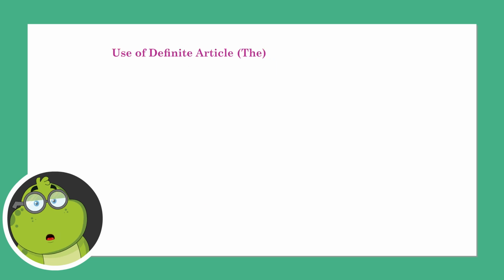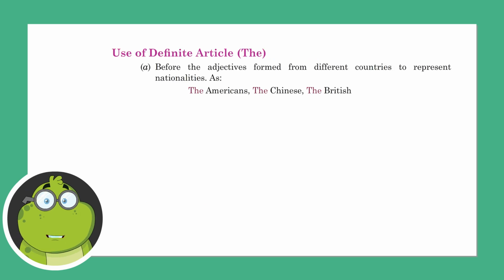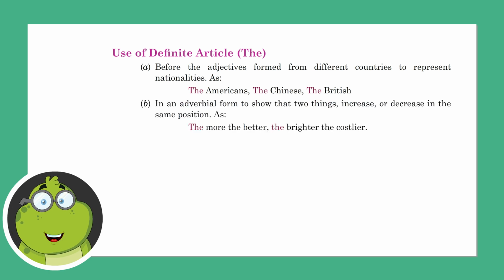Use of the definite article, the. Before the adjectives formed from different countries to represent nationalities, as the Americans, the Chinese, the British. In an adverbial form to show that two things increase or decrease in the same proportion, as the more the better, the brighter the costlier.